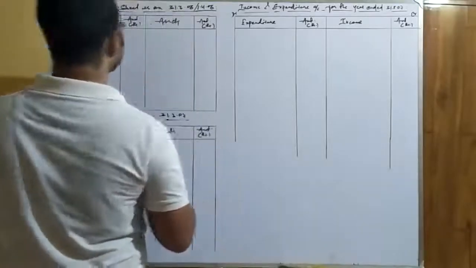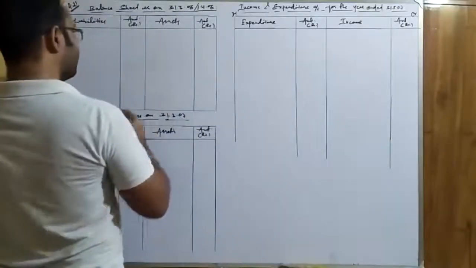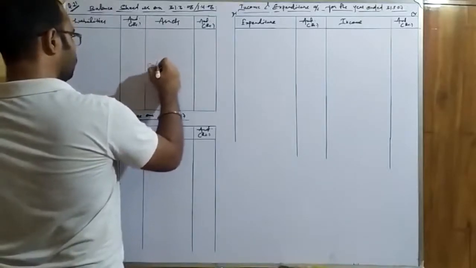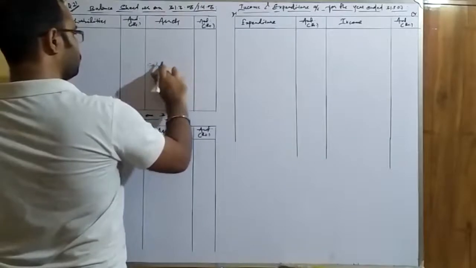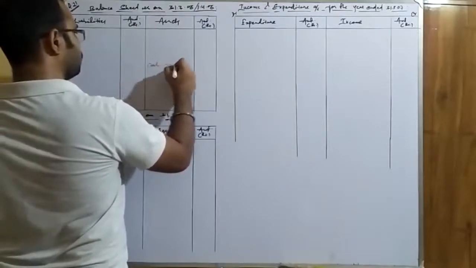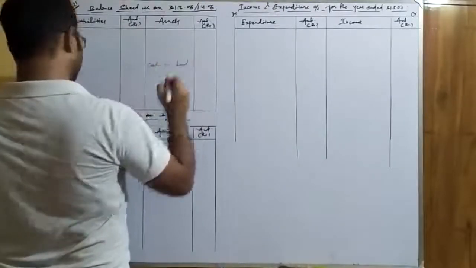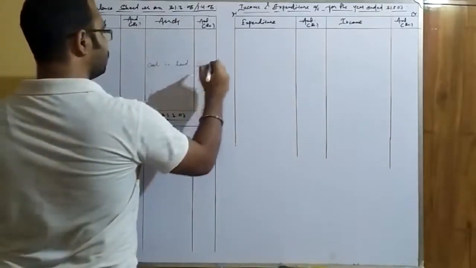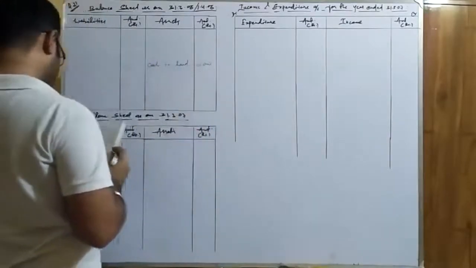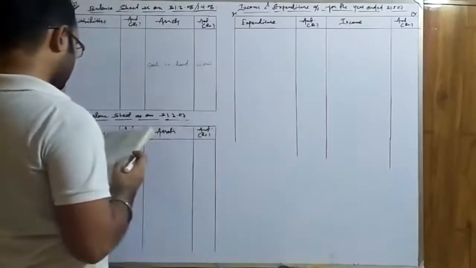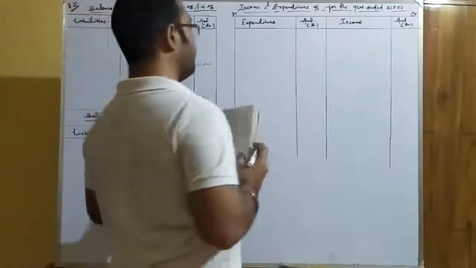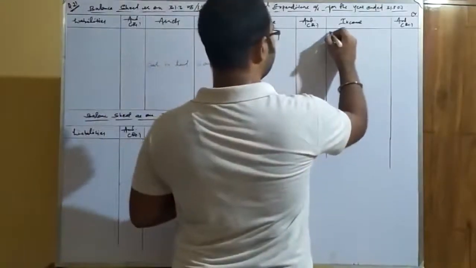The opening balance will go to the opening balance sheet. As these are current assets, we will write it leaving some space. Cash in hand that is given is 6,000. Next, subscription. Subscription is a revenue item, so it will go to the credit side of the income and expenditure account, as you know, because it is revenue income.